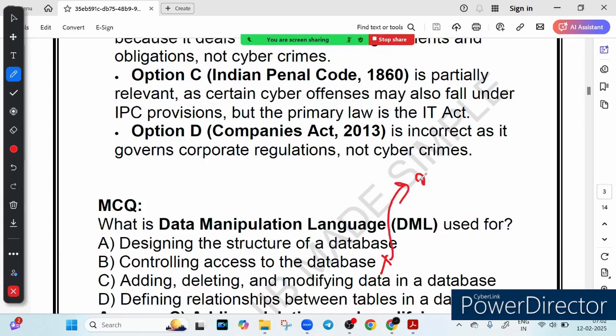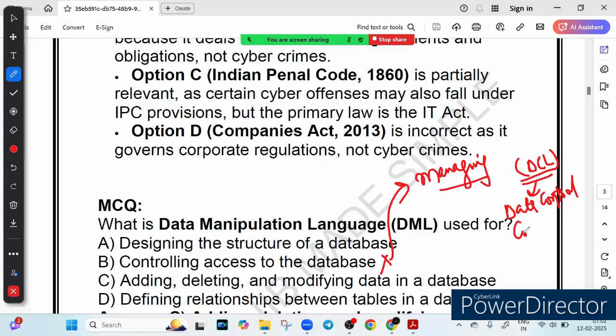So when I say controlling access, it means managing, right? Managing what? Managing who can view or who can modify the database. So this is done using DCL. DCL, you know what is DCL? This is called data control language.